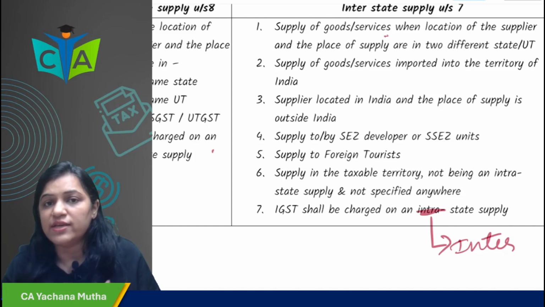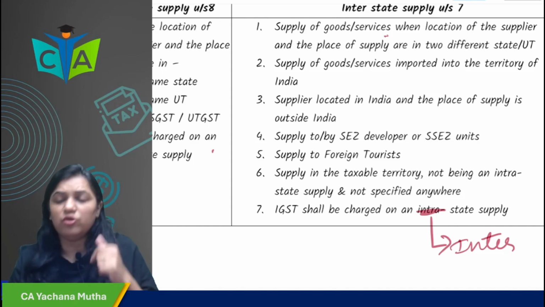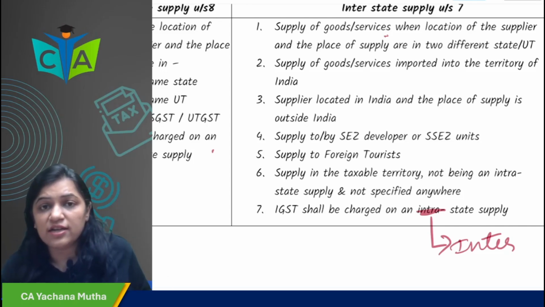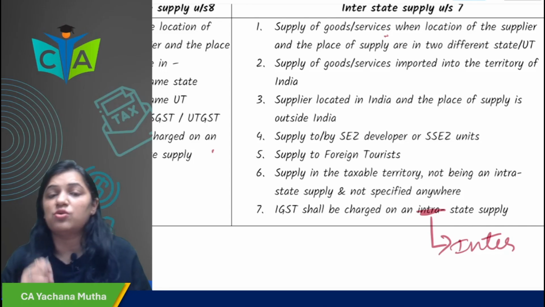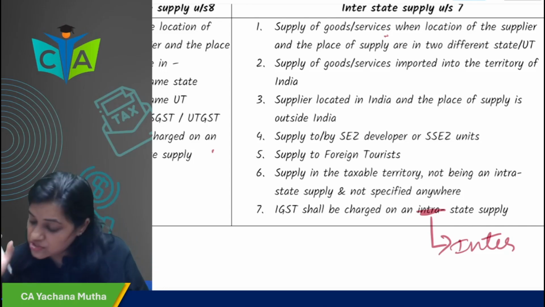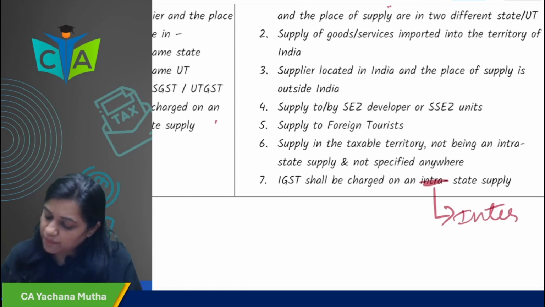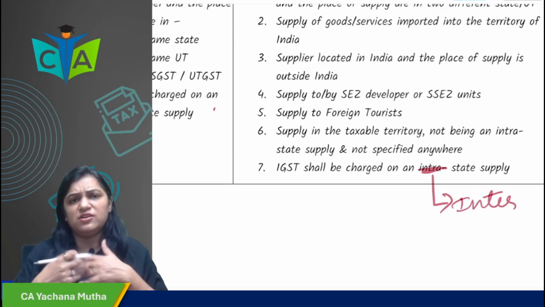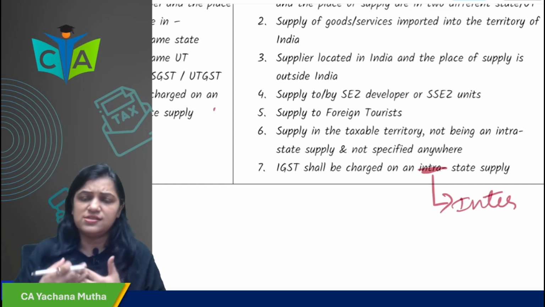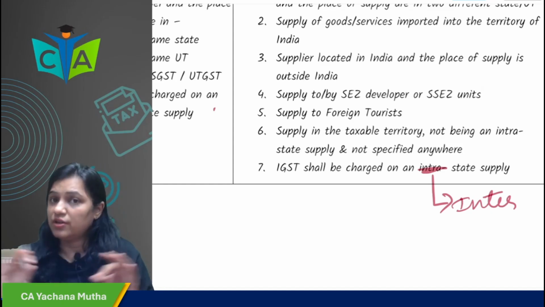In case of supplies to SEZ, whenever in the exam it is given that the supply is to an SEZ developer or unit, the tax you need to levy is always IGST. In case of supply to a foreign tourist, the tax levied is always IGST. IGST shall be charged in case of all interstate supply. If there is any supply in taxable territory which is not intrastate supply, it is not covered anywhere, so this is a residuary entry. In that case also it is interstate.